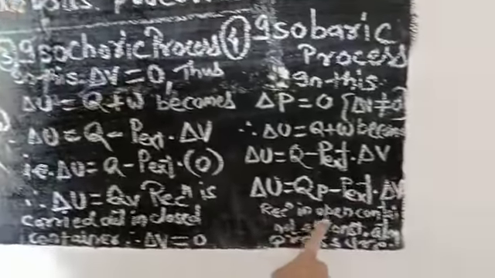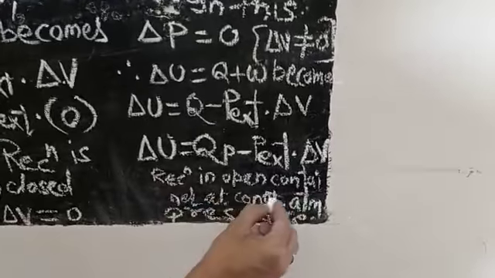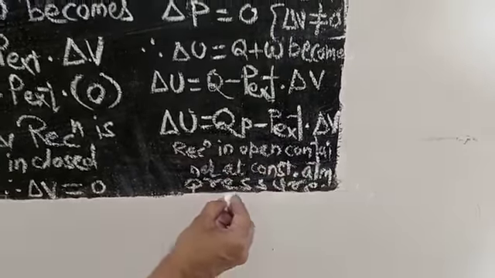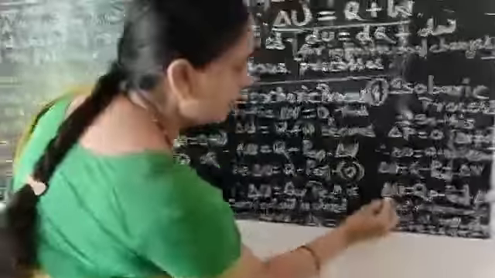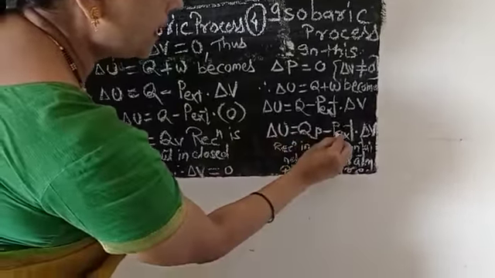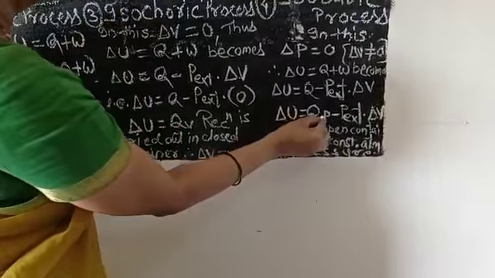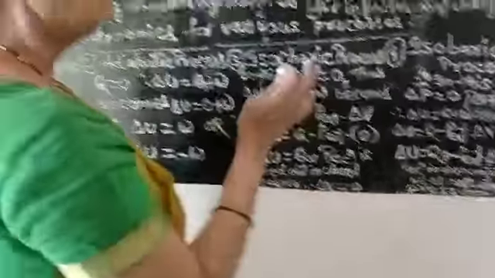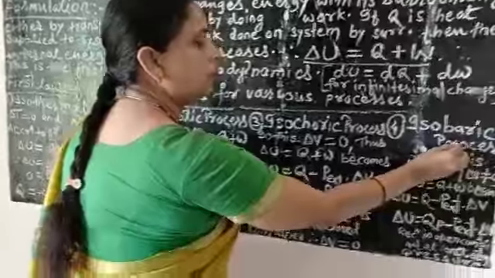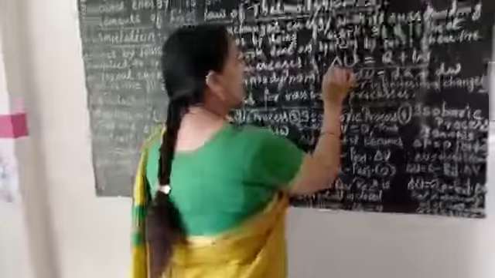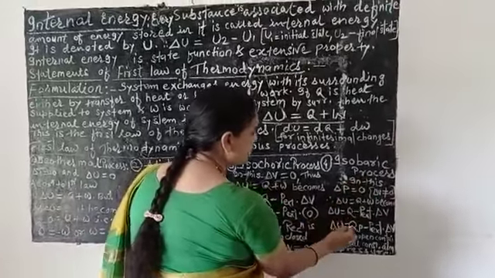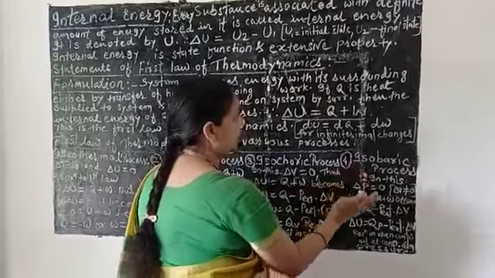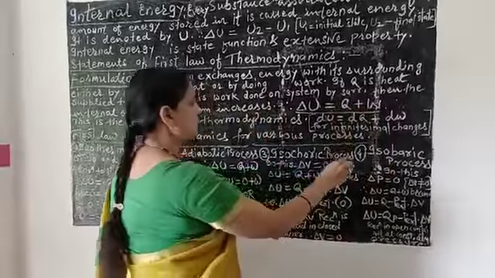So this is the reaction in an open container at constant atmospheric pressure. Delta U is equal to QP minus P external into delta V. So this expression is for the first law of thermodynamics for isobaric process.